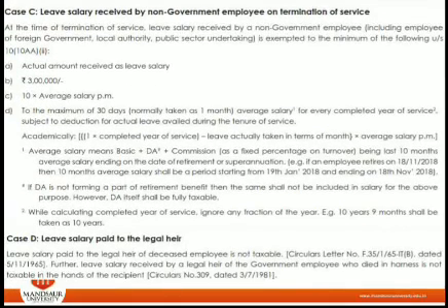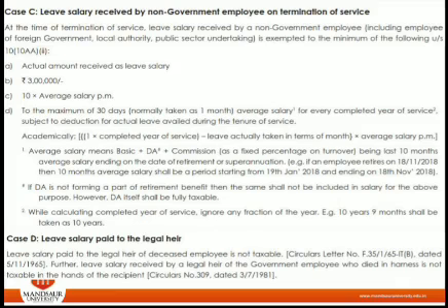Now case C. Case C is when leave salary is received by a non-government employee on termination of service. Here we need to understand how much amount is taxable under leave salary encashment.